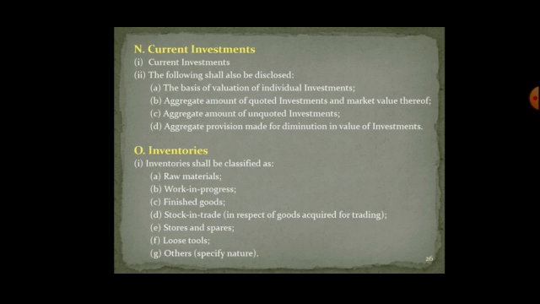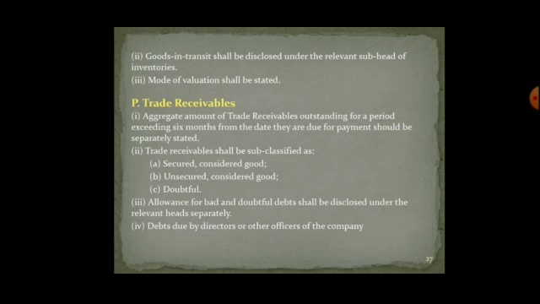Inventories, as you can see, include raw materials, work in progress, finished goods, stock in trade, stores and spares, loose tools and any other. So this all comes under the head of inventories. Goods in transit and mode of valuation can also be stated.